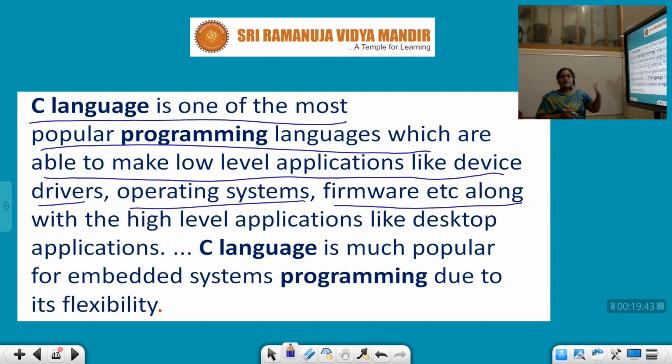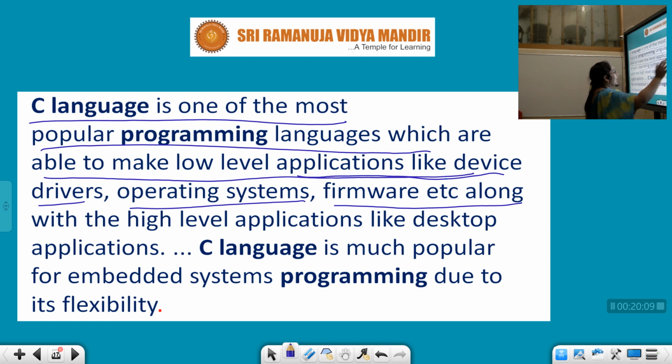The main feature of the C programming language is that it is still very popular. It has been around from the 1950s until now. It is able to make low level applications, and even on a low level platform we can use C for programming.